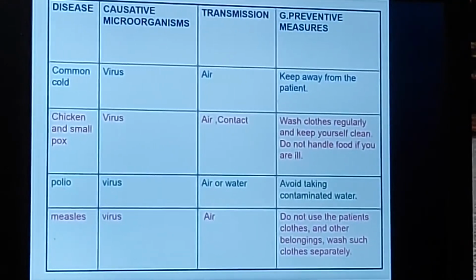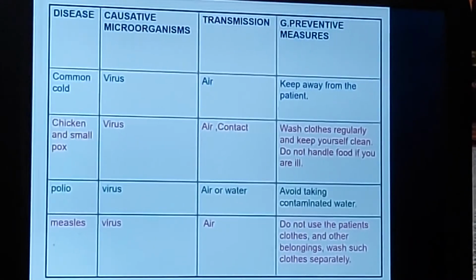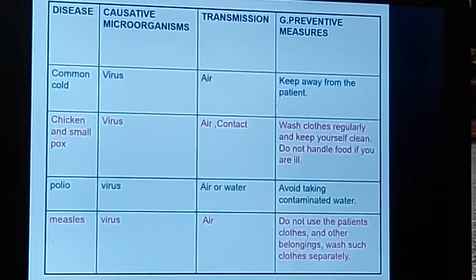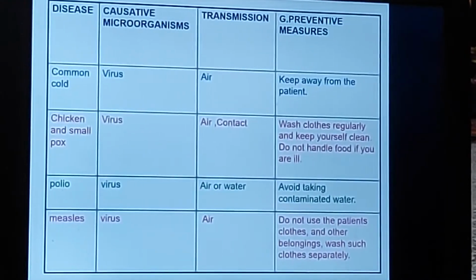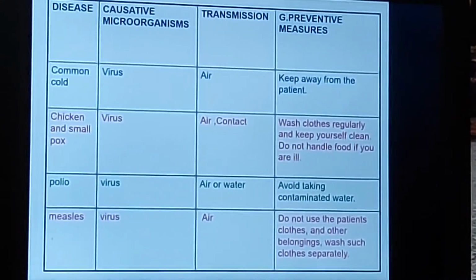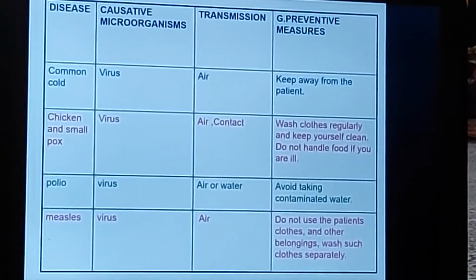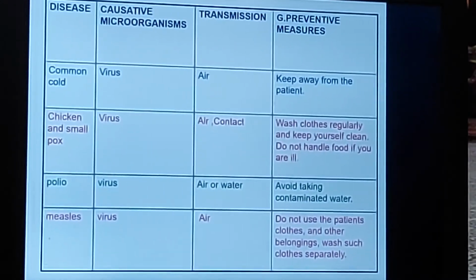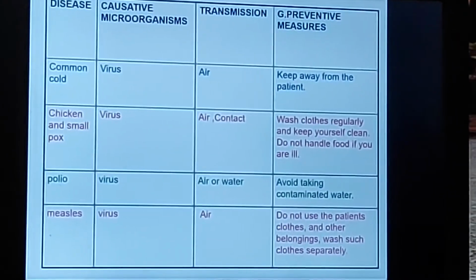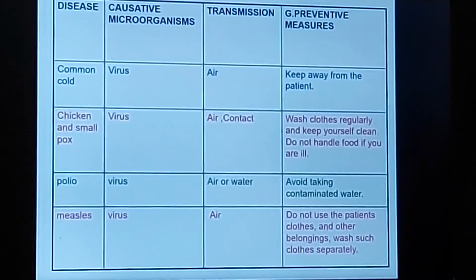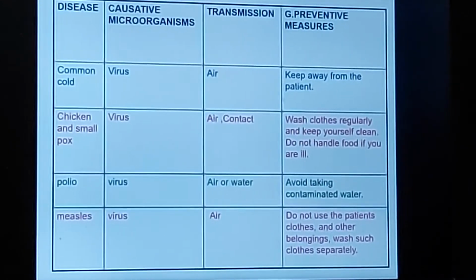Now polio, you all know, children, the government is trying very hard to eradicate polio from the country, and for this the pulse polio mission is going on, and all children up to the age of 5 are getting the vaccination at proper intervals of time for complete eradication of polio. To some extent we are successful also, but it is still not completely eradicated. Then measles is again caused by a virus and gets transmitted by air. Now how can you prevent measles?